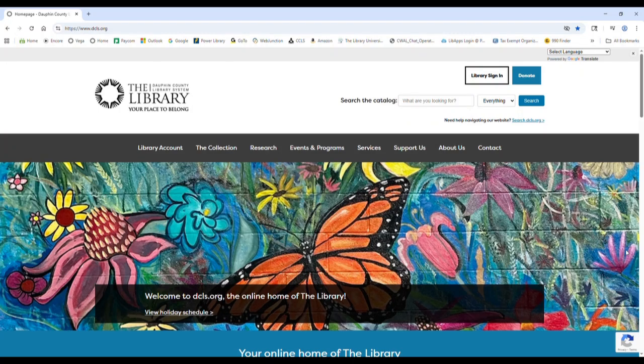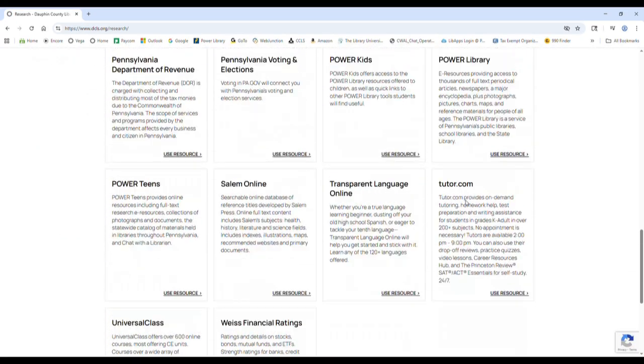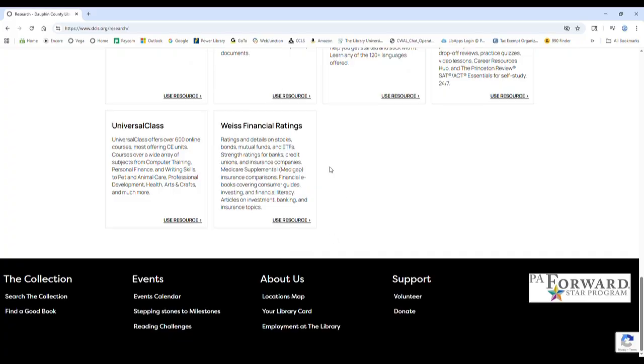And welcome to this tutorial on Weiss Financial Ratings, one of the databases that is available for free through the Dauphin County Library System. To find this database, go to our home page and then click on Research. Weiss Financial Ratings will be all the way down here at the bottom. This database gives information on stocks, mutual funds, and exchange-traded funds, as well as strength ratings for banks, credit unions, and insurance companies, and a wealth of financial literacy tools.